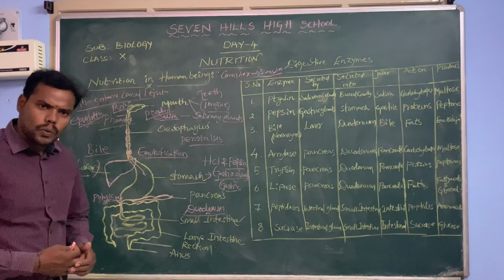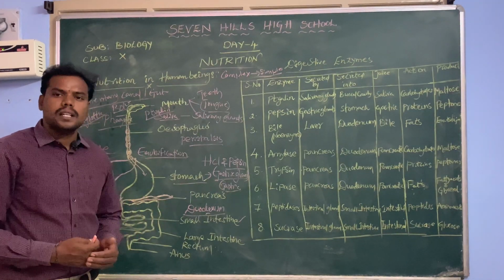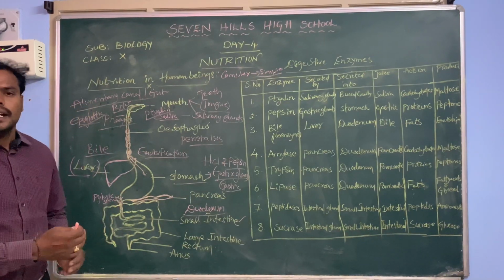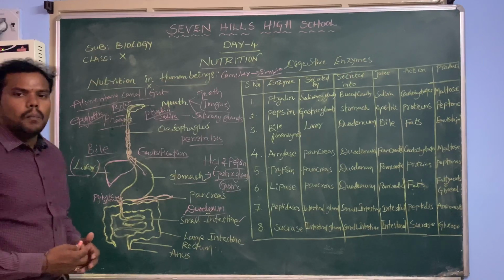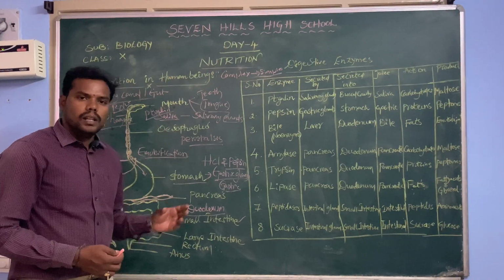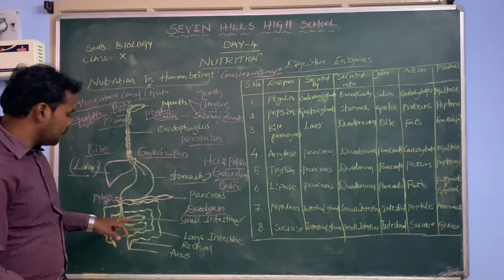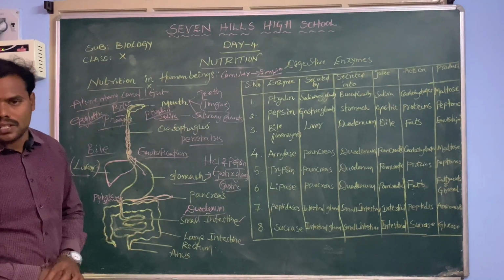Amylase acts on the carbohydrates, trypsin acts on the proteins and lipase acts on the fats respectively. And it is helpful to break down complex molecules into simple molecules. Once all these substances are broken into simple molecules, the food is completely digested at the small intestine.